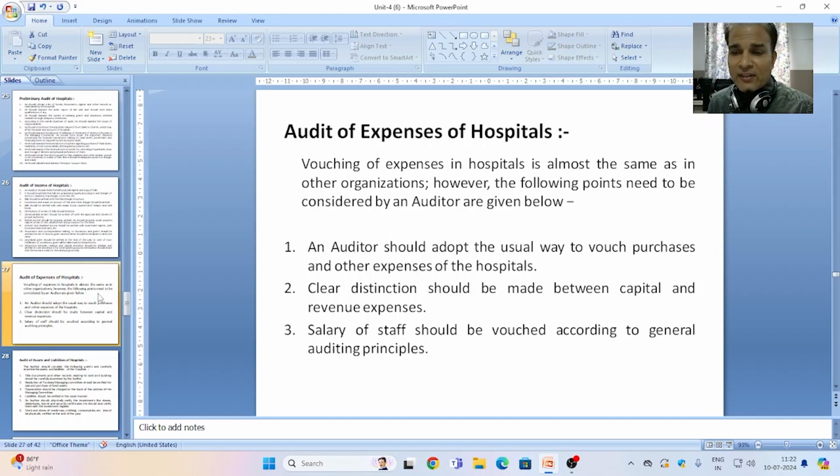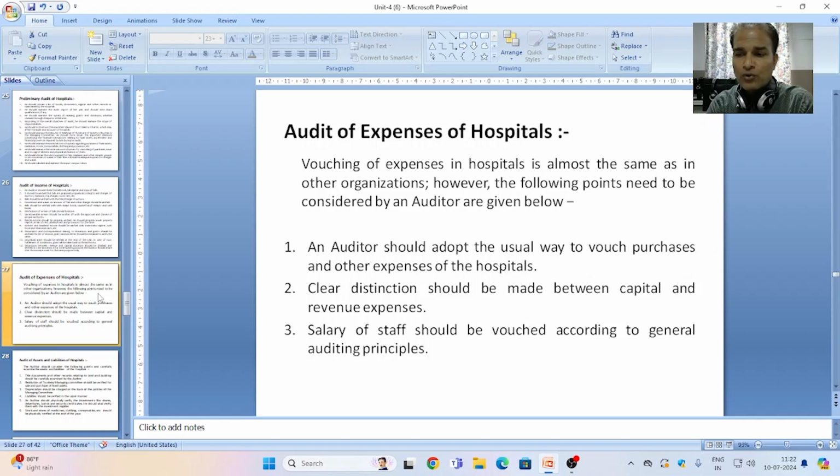Clear difference should be made between the capital and revenue expenses. Expenses to acquire an asset should be capitalized, and expenses incurred for the maintenance of earning capacity of the asset should be treated as revenue.